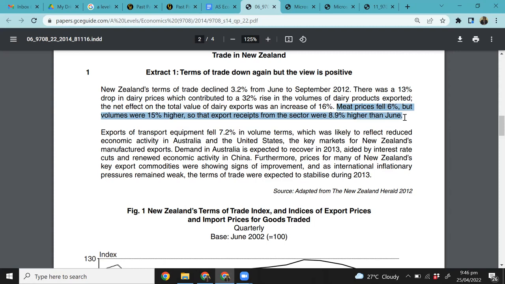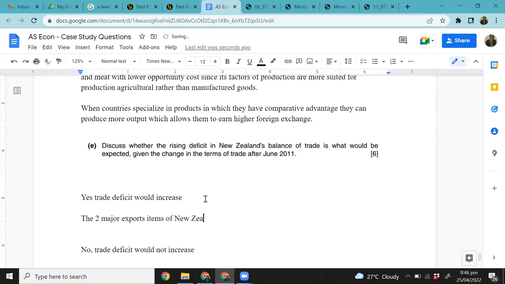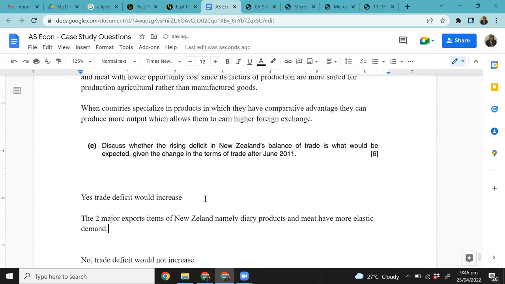Is that correct? Right? So the first thing that you'll write is that the two major export items of New Zealand, dairy products, meat, have more elastic demand, right? Which then you will go on to explaining that when the demand is more elastic, any decrease in price results in more than proportionate increase in quantity demanded, therefore leading to higher revenue, correct?